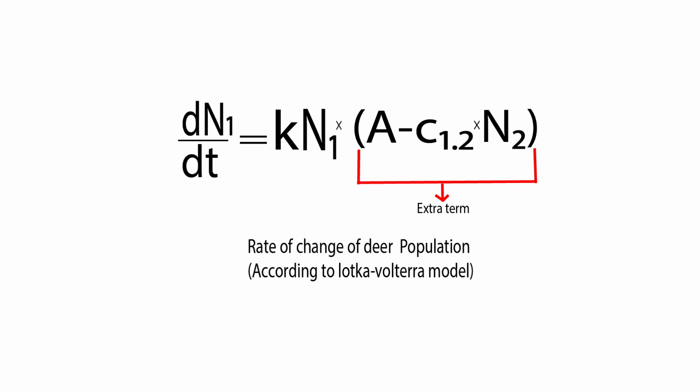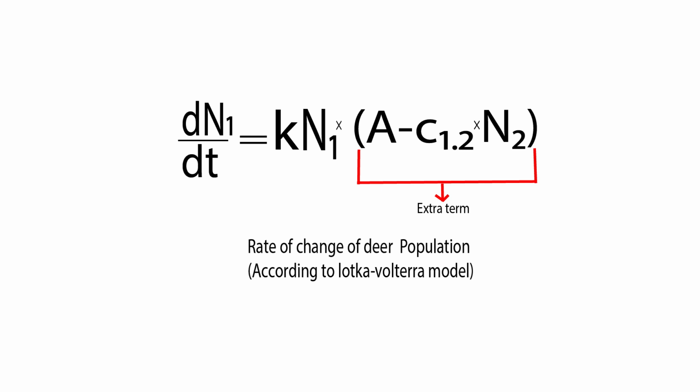The growth of the species when we have a predator, say tiger, and a prey, say deer, is explained by the Lotka-Volterra model. This model was made to describe how the population of predators and prey affects each other. It describes the rate of change of population of both species with time. According to this model, the population changes of each species depend on the current population of both. I'll explain this model with the example of deers and tigers.